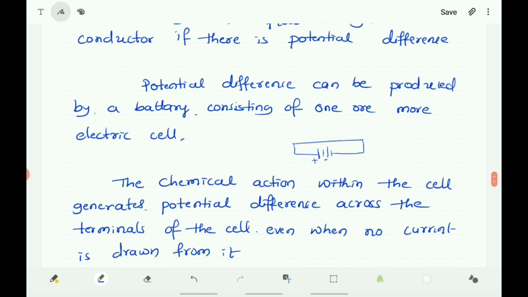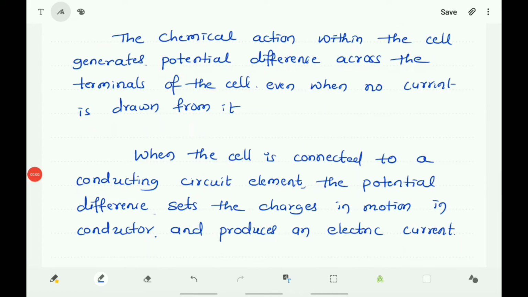And the chemical action within the cell generates potential difference when the cell is connected to a conducting circuit element. The potential difference sets the charges in motion in the conductor and produces an electric current. Here, by connecting the cell to the conducting circuit element, the potential difference sets the charges in motion and the charges start to flow through the conductor, which produces the electric current.